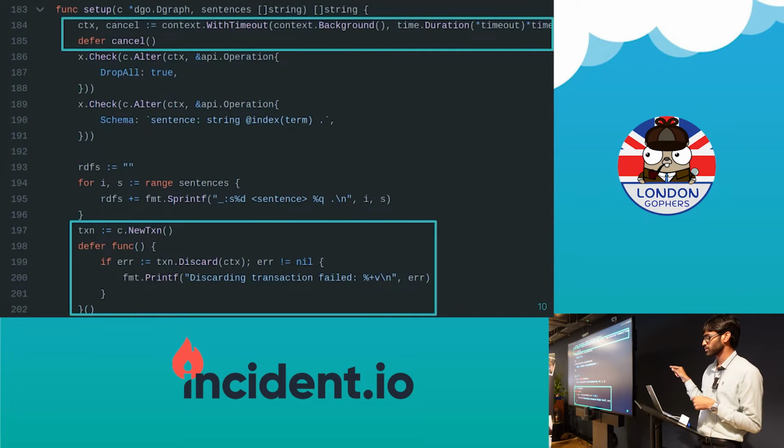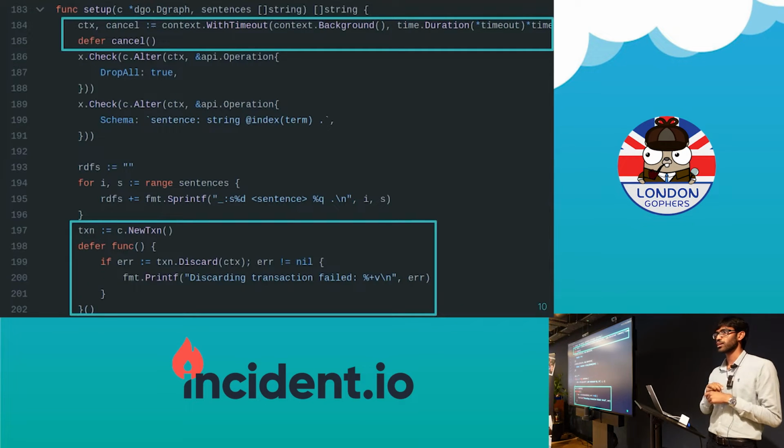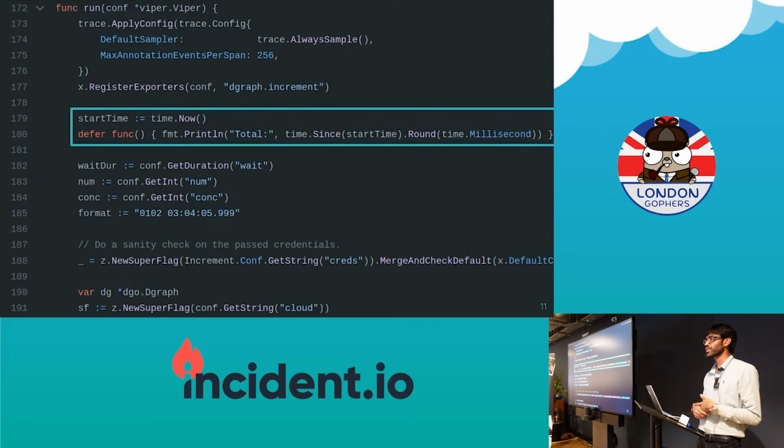Below, if you notice, there's another use case of defer. You create a new transaction. You want to right away say transaction.Discard, and then write that in a defer statement. And if you notice again, I'm handling the error, not ignoring the error that is returned by the Discard function. This is again line number 191 to 201. Make sense? This is one of my favorite use cases of defer.